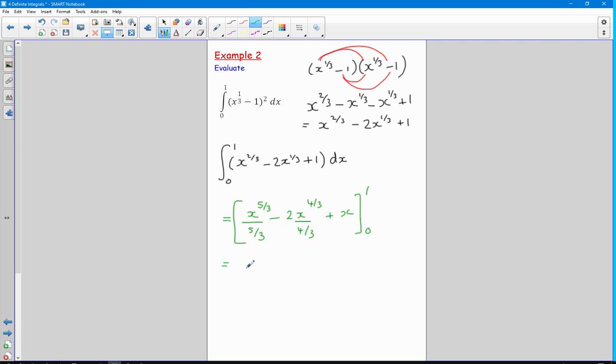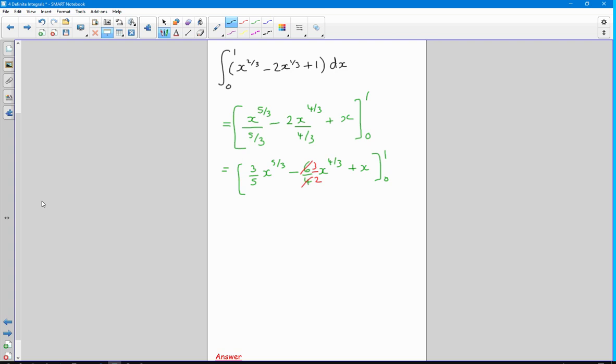So remember, dividing by a fraction is the same as multiplying by the reciprocal, so I get 3/5 x to the 5/3 take away, so this would be 3 times 2 on top, 6/4 x to the 4/3 plus x, and then evaluating that between 0 and 1. And obviously I could simplify that one further to 3/2. Let's change the colour again.